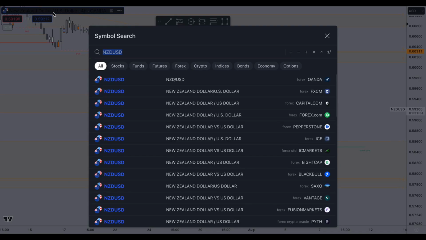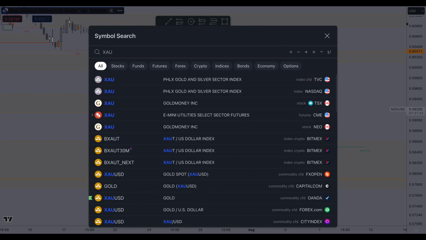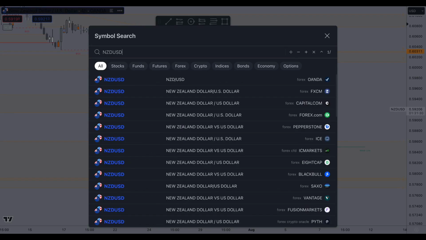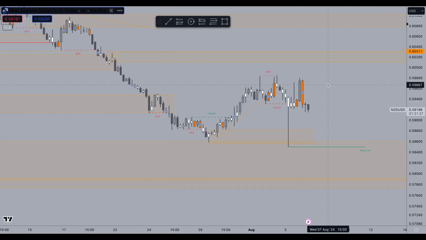And that said, moving over to gold now. What we can see on the NZDUSD right now.